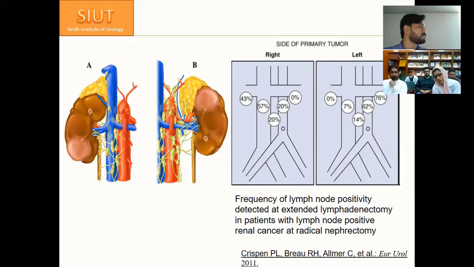But I'm not sure whether extended lymphadenectomy is recommended or not. I don't think it has that much of a role. It should only be done when there is evidence of lymph node involvement. Then we can go for lymphadenectomy. Otherwise, we don't do it.